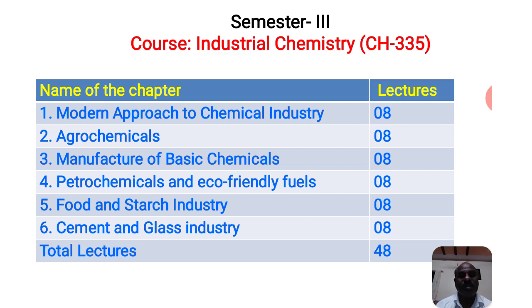You find the answer with the help of the basics of industrial chemistry. In the modern approach to chemical industry, you have to study these.